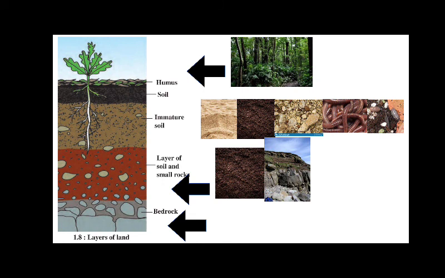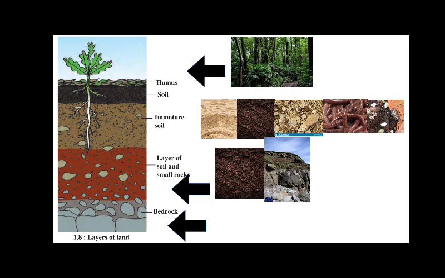Soil and pieces of bedrock are found below this layer of land.